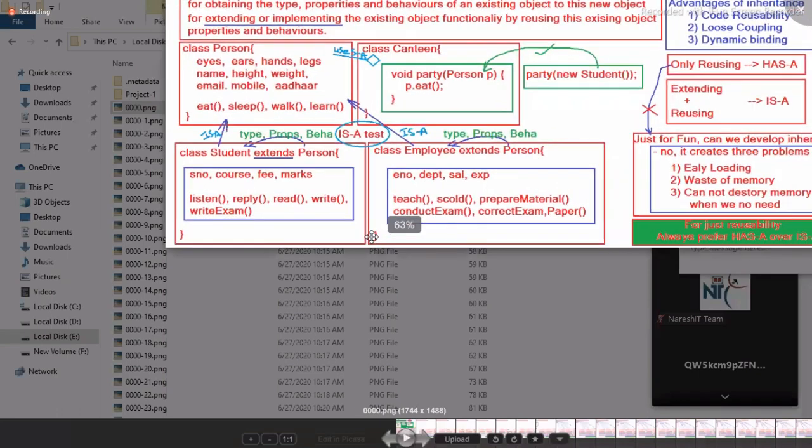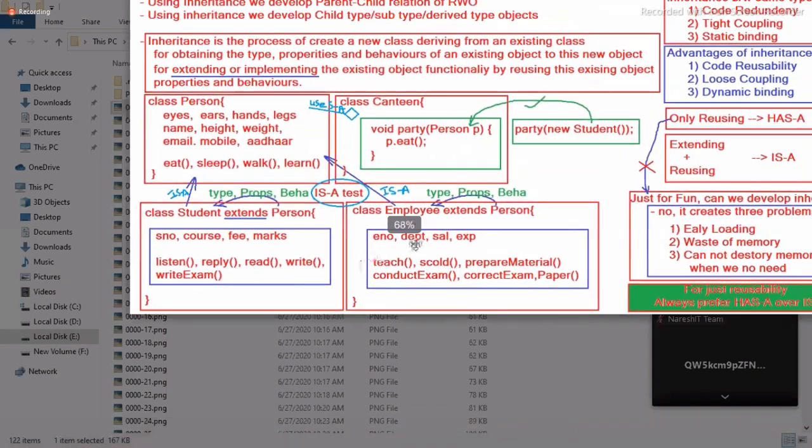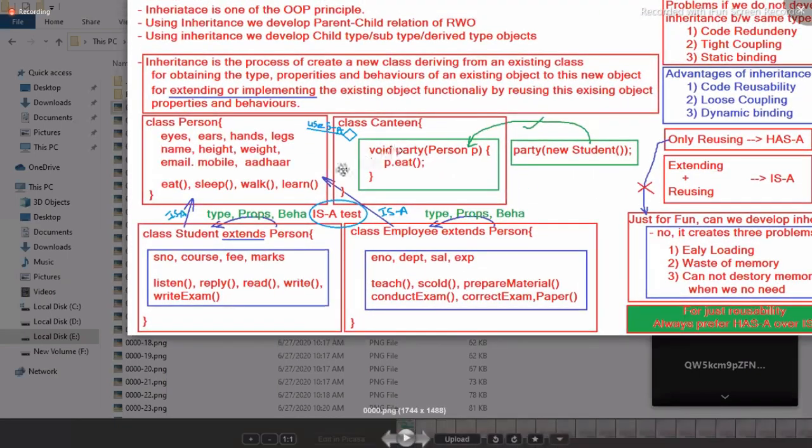Okay, have you all completed? This is the basic idea. We will write the complete program now. Have you written this inheritance definition? Person class, student class, employee class. Guys, are you there? Are you able to hear me?